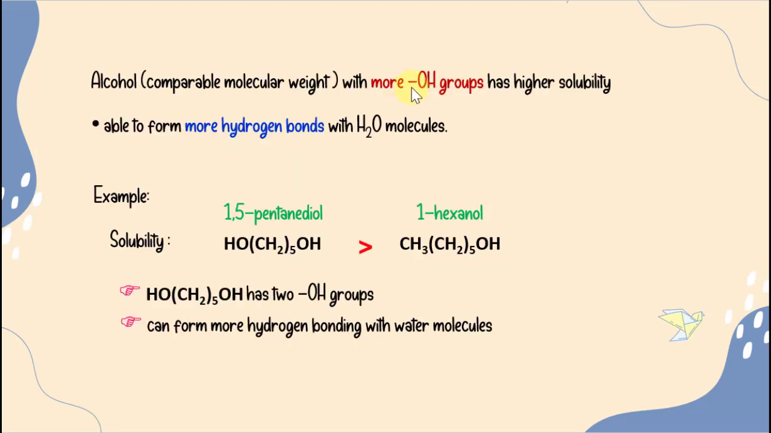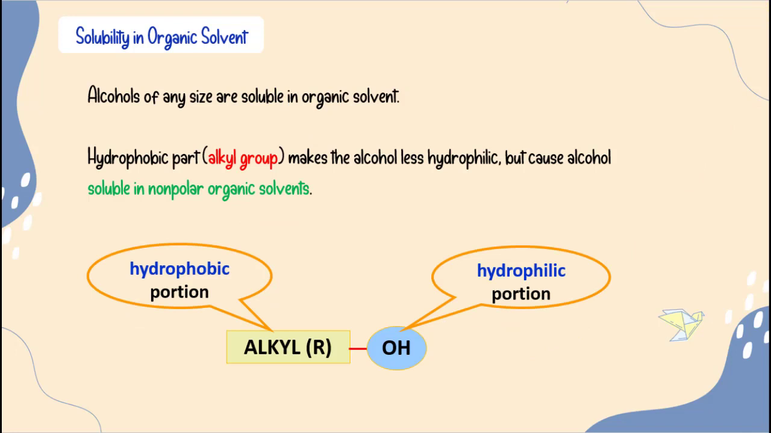Alcohol that has more OH groups attached to it has higher solubility if the molecular weights are comparable. This is because it can form more hydrogen bonds with water molecules. For example, here, the solubility of 1,5-pentane diol is much higher compared to 1-hexanol. This is because the 1,5-pentane diol has 2 OH groups, so it can form more hydrogen bonding with water molecules.